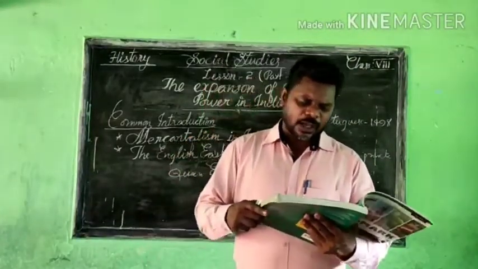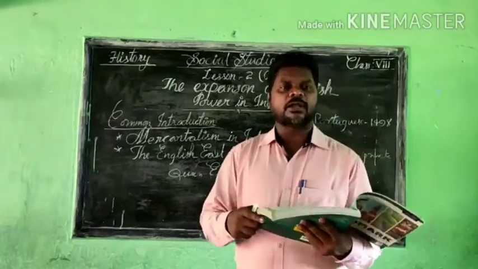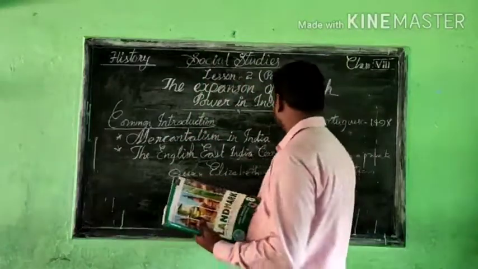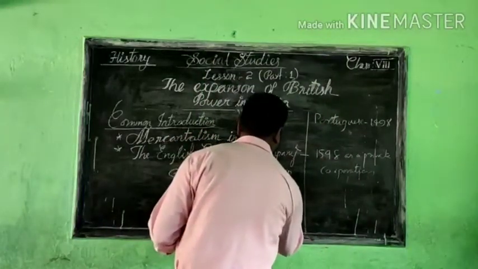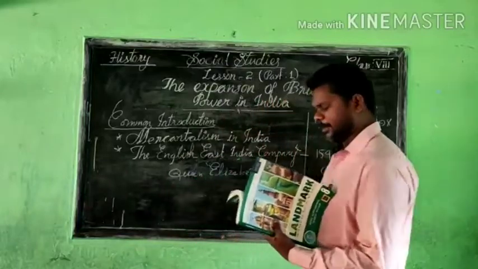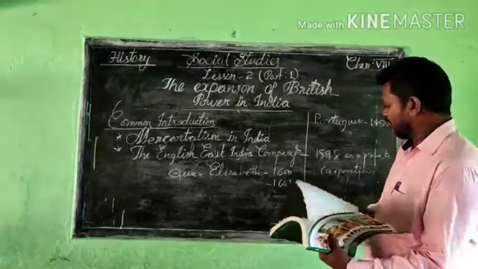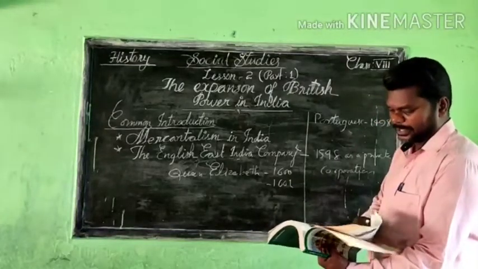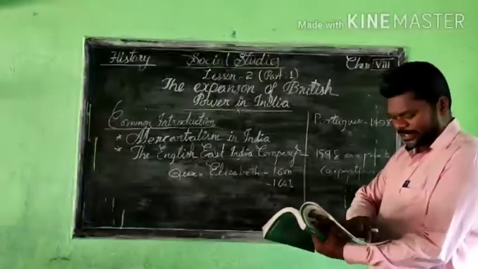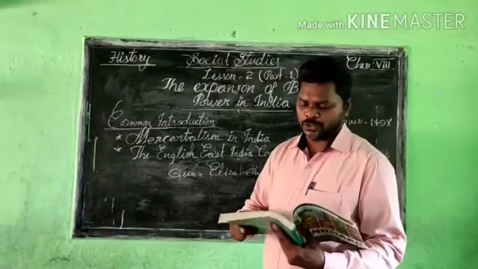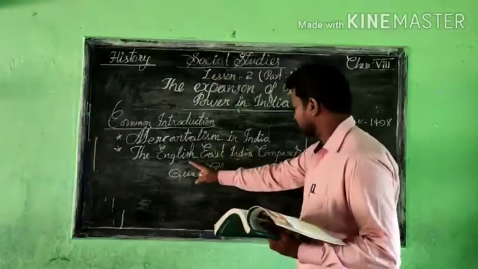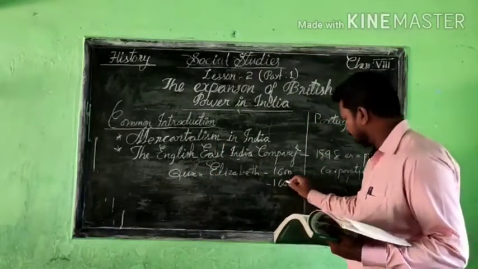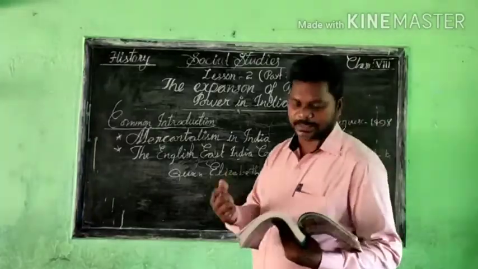Now, here you can see that maybe the first sale of the English East India Company, mainly towards the east, was in 1601. Okay, and you know that in 1600 Queen Elizabeth gave the permission for trade, and we understand that in 1601 they started to move from there to different nations. They got the permission from Elizabeth in 1600, and in 1601 they started to move towards the Eastern countries.